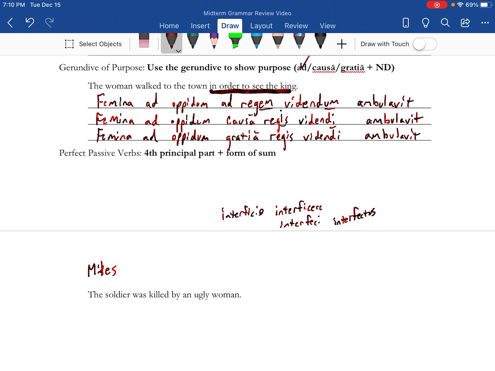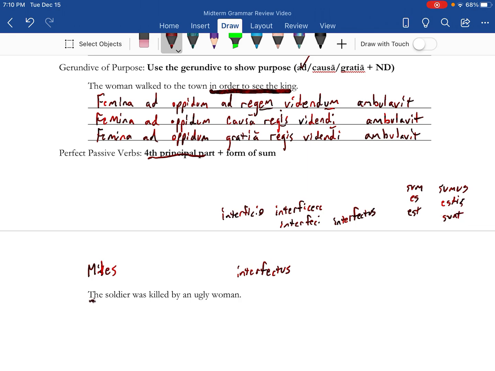You could go with neco, which is first conjugation. But for this, it says the fourth principal part in a form of sum. So, interfectus is the fourth principal part in a form of sum. And the forms of sum over here: sum, es, est, sumus, estis, sunt.